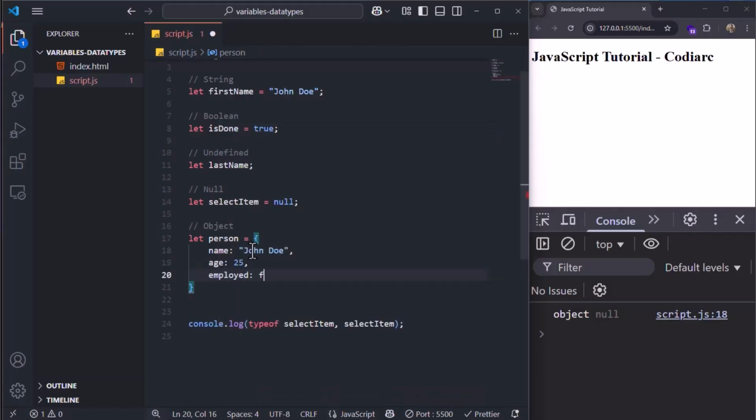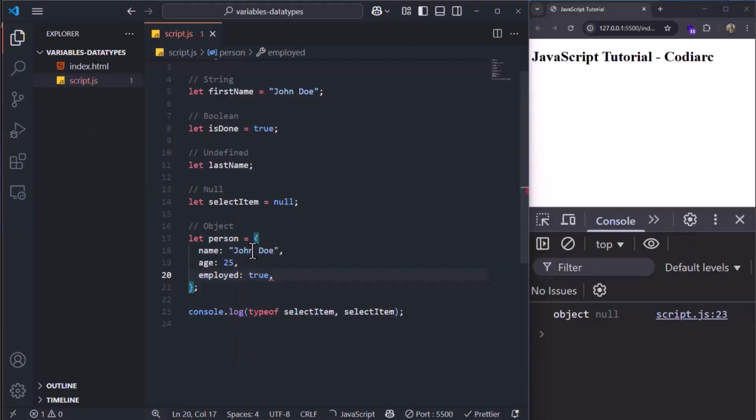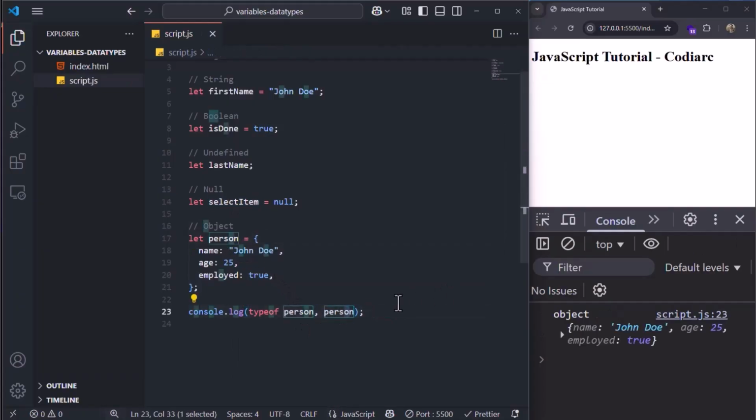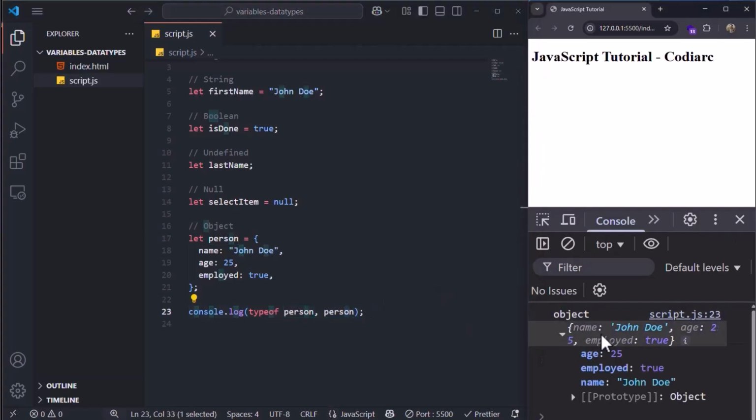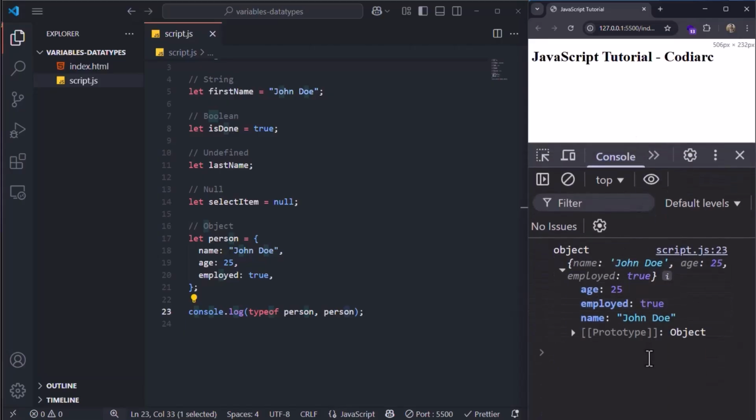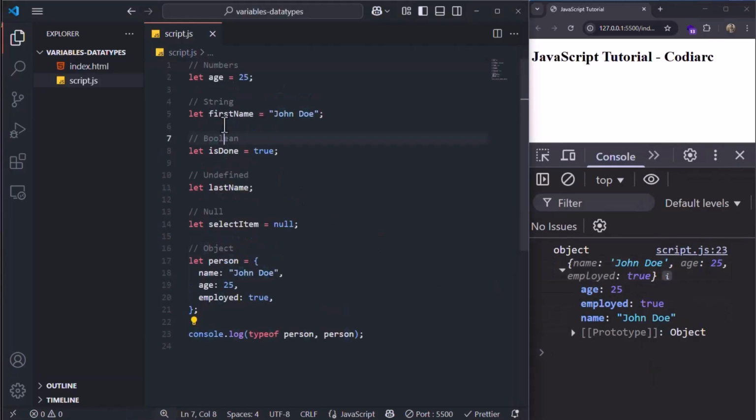Is he employed or not? We're going to say false. No, he's not employed. Or true. Yes, he is employed. Now, if I ask what is the type of person and show me what is inside person, it says the type is object, and inside person we have this object, as you can see. We have name John Doe, age 25, and employed true. So you can see that strings, numbers, and booleans, you can just put them inside an object and keep them as data.